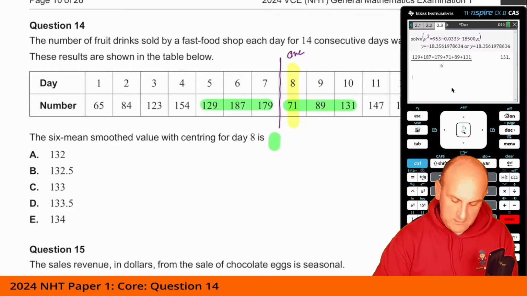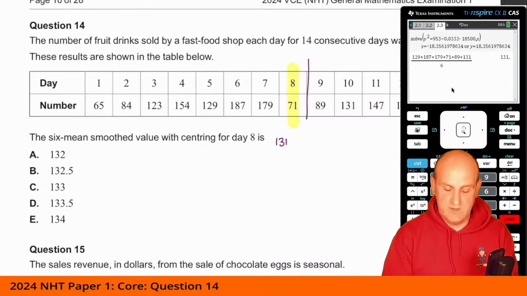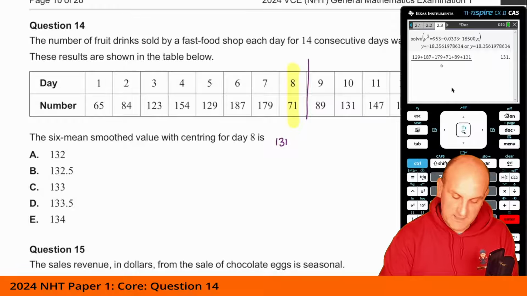So again, I write 131 below there, not in highlighter. I'm going to rub those out because those are the points I've already done. I'm now going to do the smoothing on this side. Notice that what I do is very visual. It has to be, otherwise I'm going to make a silly mistake. So again, I want 3 on that side of the line and 3 on that side of the line.